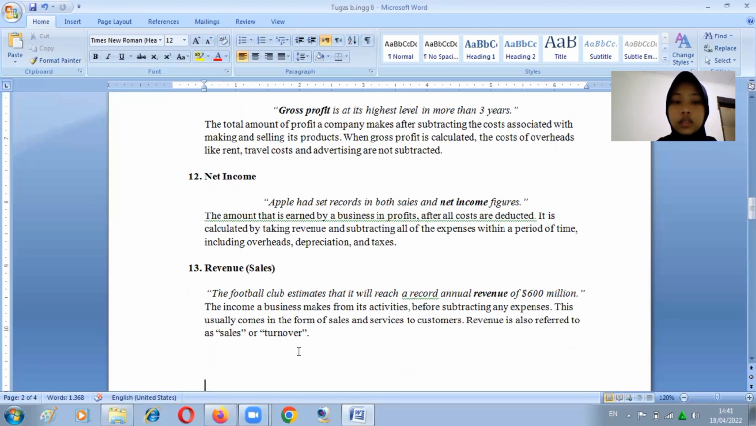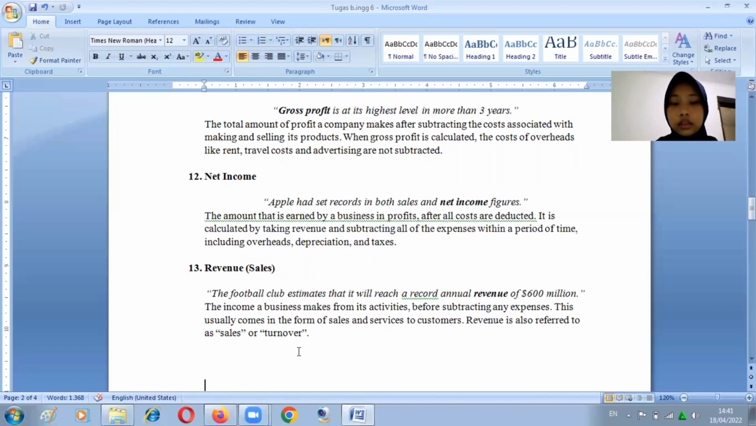It is calculated by taking revenue and subtracting all of the expenses within a period of time, including overhead, depreciation, and tax. 13. Revenue or sales. The football club estimates that it will reach a record annual revenue of